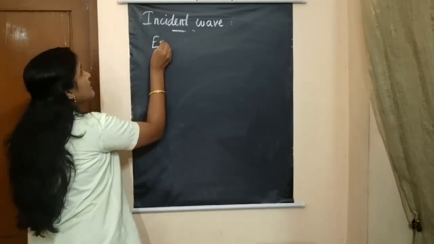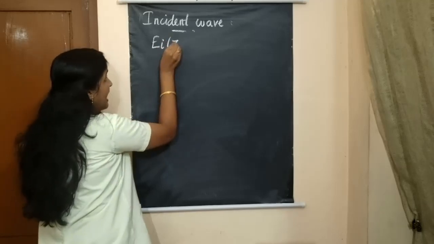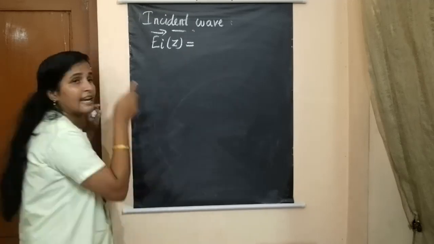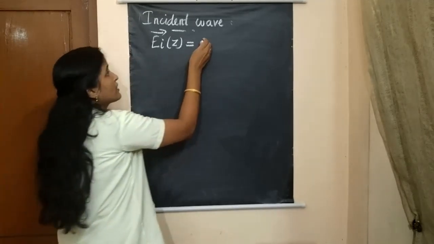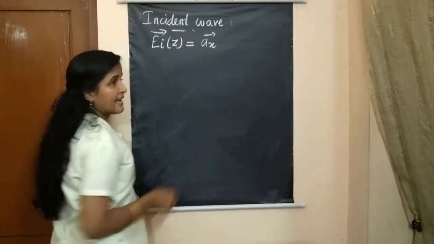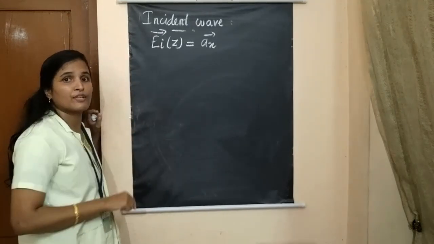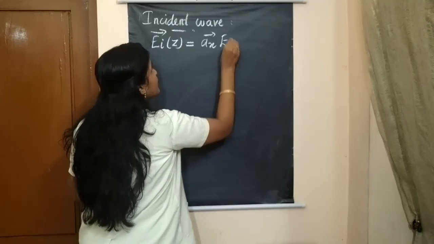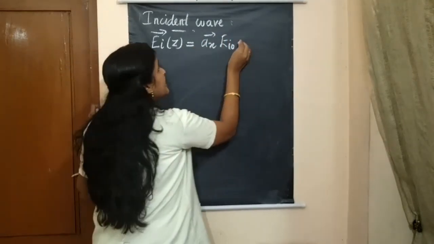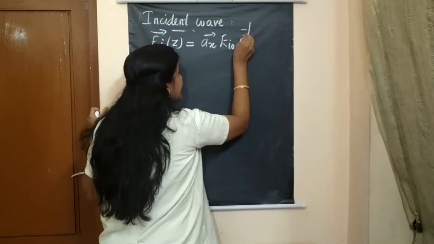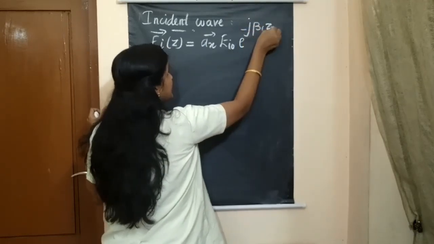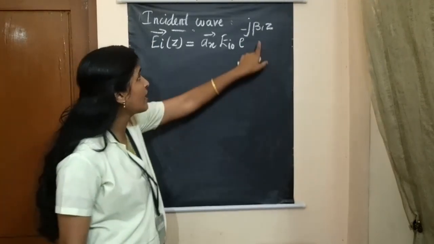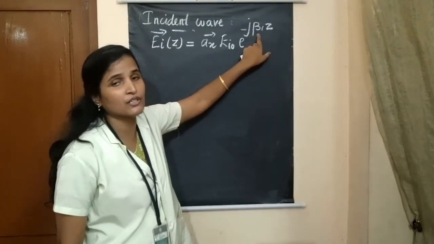First write the electric field component, E I of z, equal to the electric field pointing in the positive x direction, so A x, as we have seen in the previous diagram, and its magnitude is E I naught, propagating in the positive z direction, denoted by e power minus j beta 1 z, where beta 1 is the propagation constant.